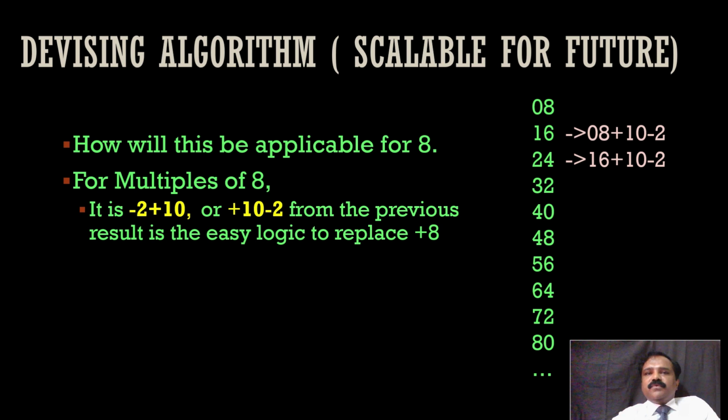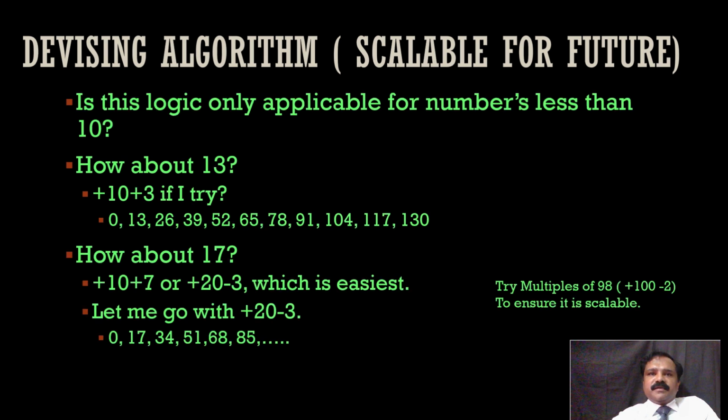Again, let us scale it for higher numbers. Is it applicable only for numbers less than 10, or is it for the future? Let us see that. Is this logic only applicable for numbers less than 10? How about 13, plus 10 plus 3? If I try that, you will get 0 plus 10 plus 3 is 13. 13 plus 10 plus 3 is 26. So this logic is scalable for 13, and we can get the multiplication table of 13. How about 17, plus 10 plus 7?